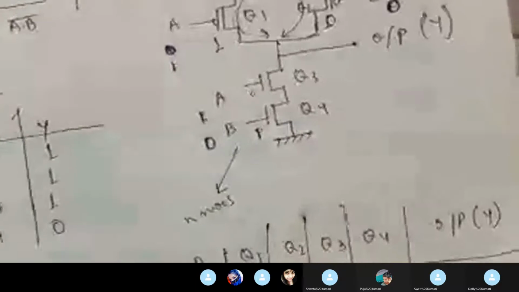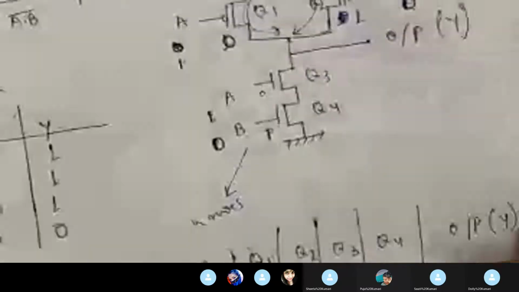And for the next part, when A is 1 and B is 0. So here I'm considering A 1 and B 0. So now what will happen? A is 1, so it will become 0 over here. B is 0, it will become 1 over here.